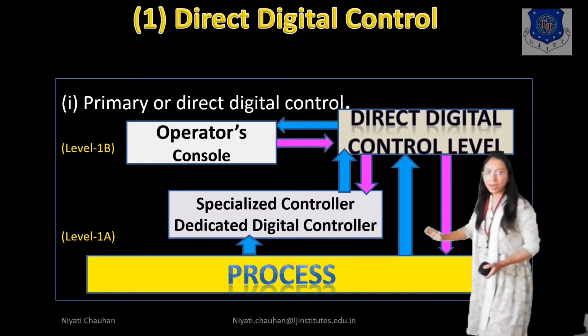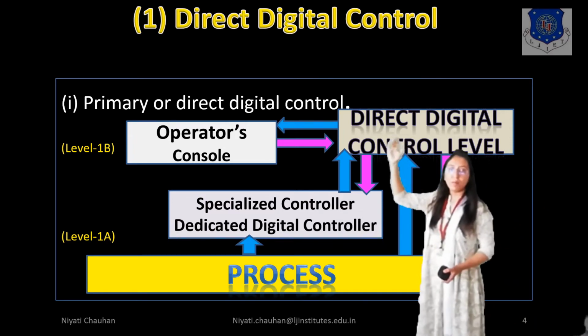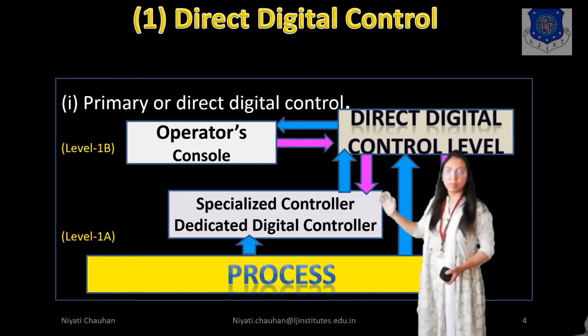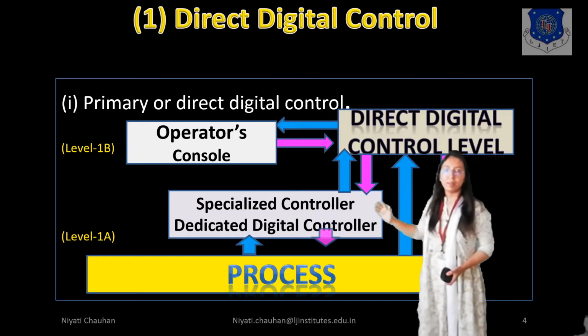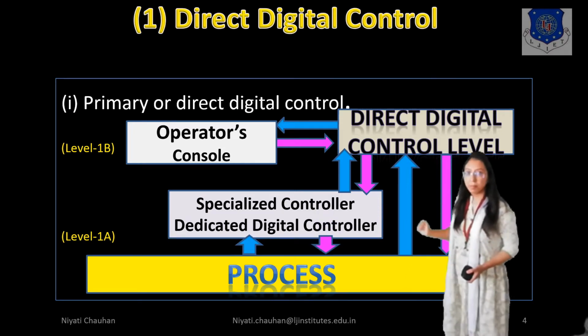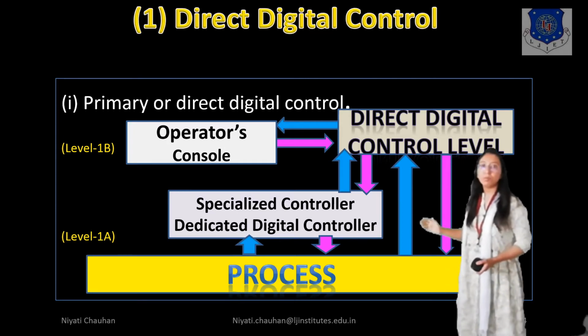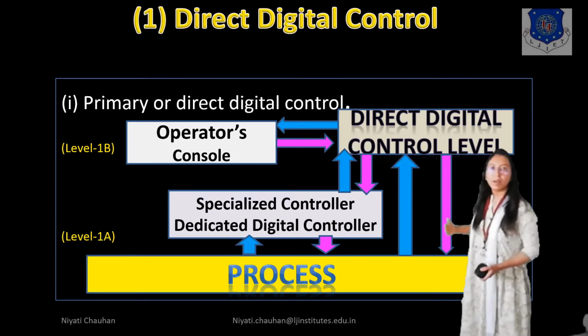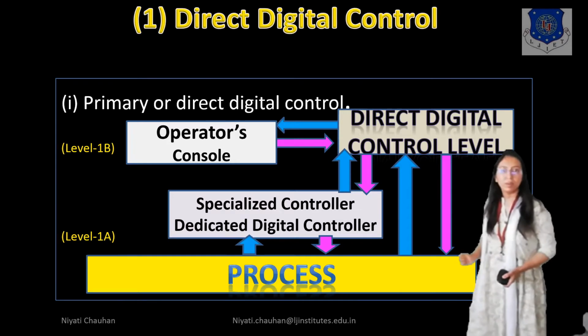And if an error is found in analog input, then the signal is sent to the specialized controller and then to the process. Okay, so this is the basic block diagram of primary or direct digital control, right?